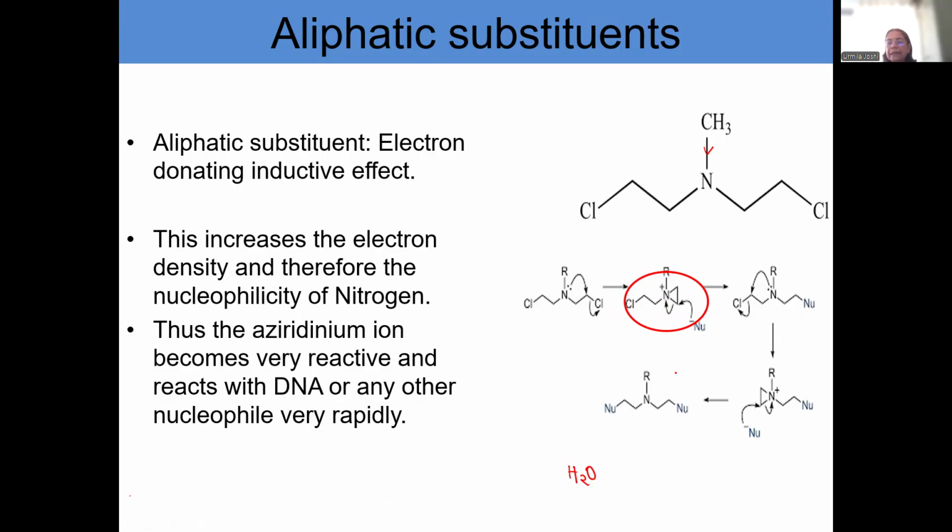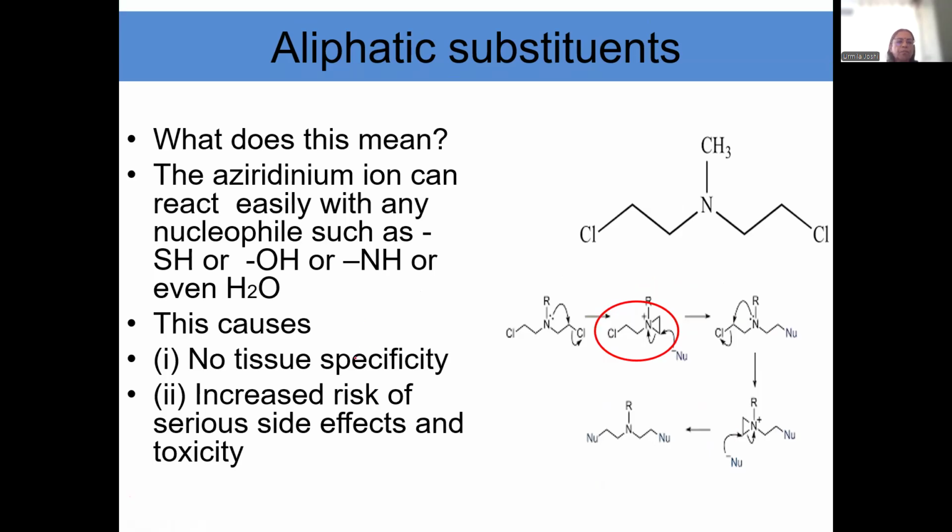And once it reacts with water, it is deactivated. Upon reaction with water, the alkylating agent is deactivated. So, what happens if it is deactivated? It cannot be given orally because the stomach and all contain water. So, it cannot be given orally.